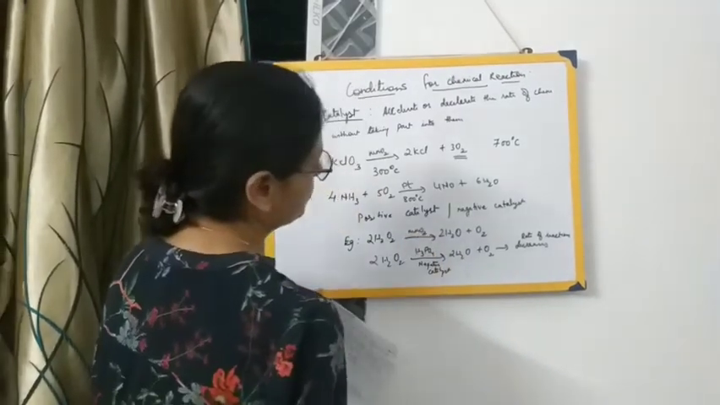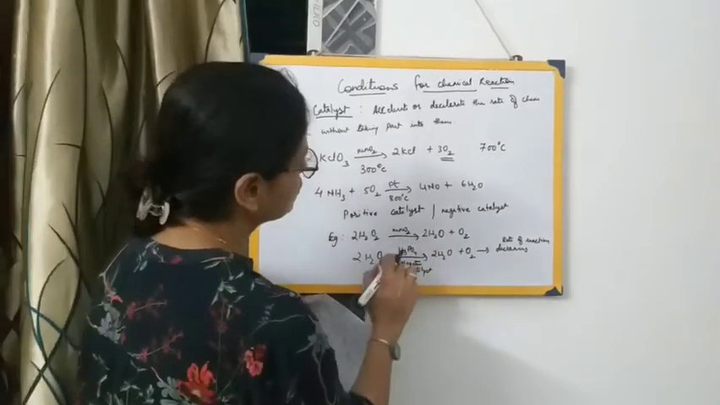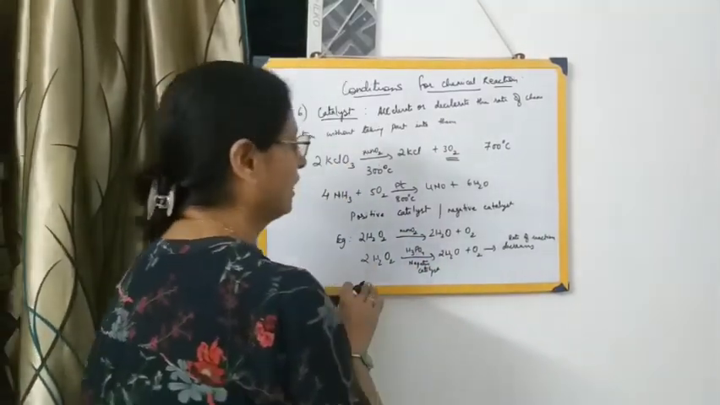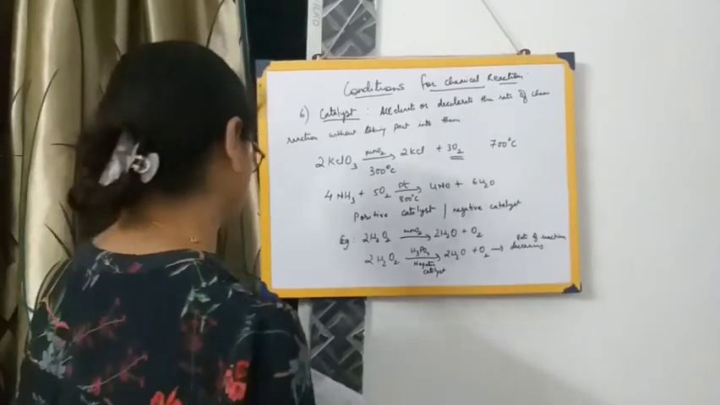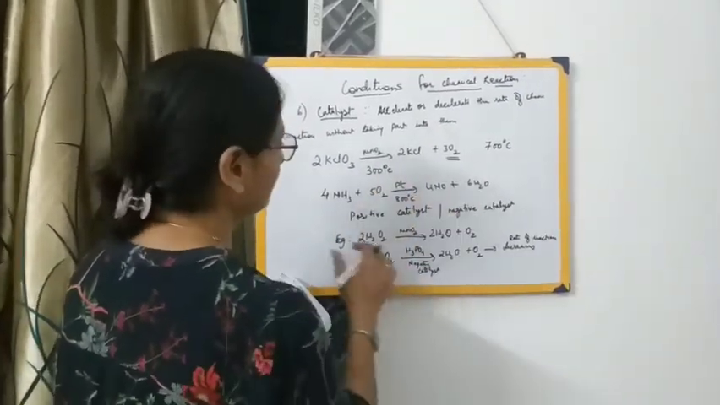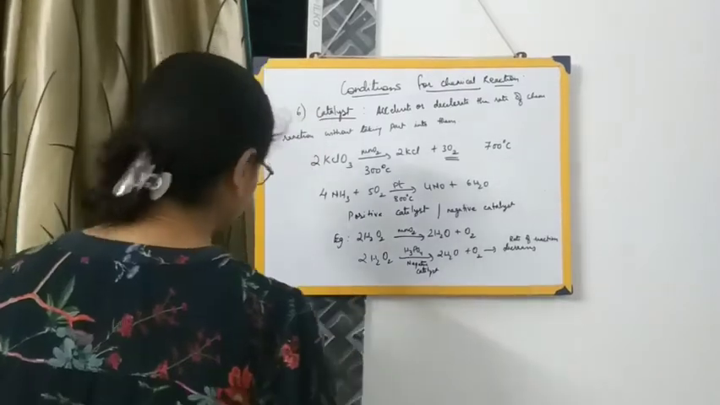Whereas this MnO2, which is increasing the rate of a chemical reaction, is called a positive catalyst because it is increasing the rate of a chemical reaction. So with catalyst, this is one thing. One more important thing with respect to catalyst,